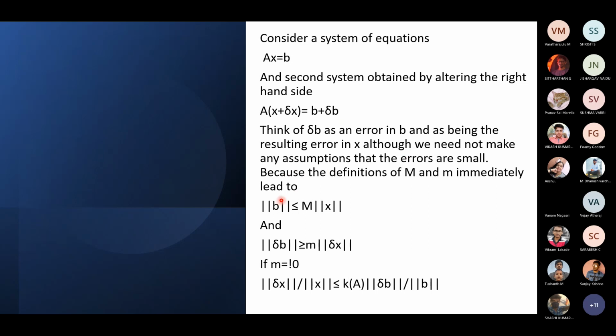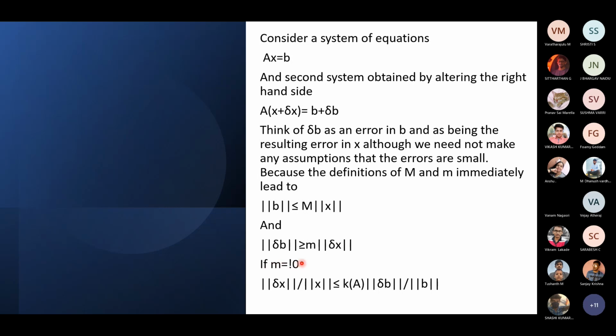So let's take norms. Because of the definitions of capital M and small m, it will lead to norm of B is less than or equal to M times norm of X, and norm of delta B is greater than or equal to m times norm of delta X.